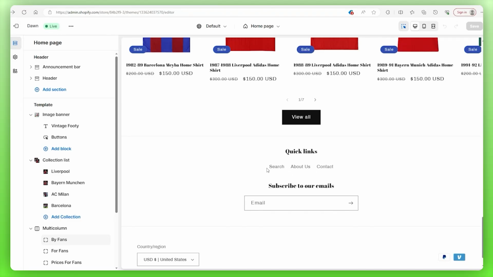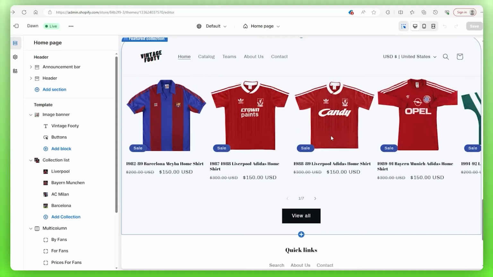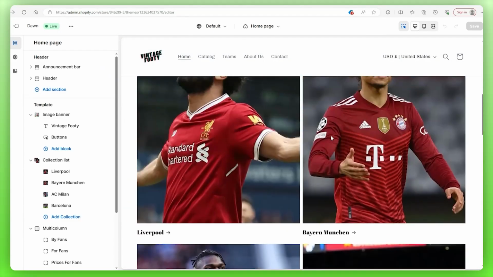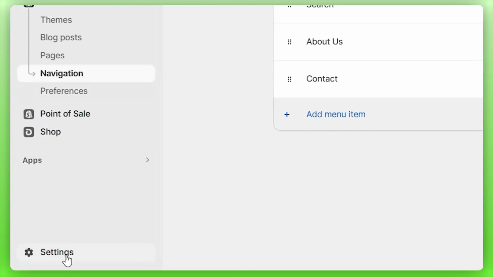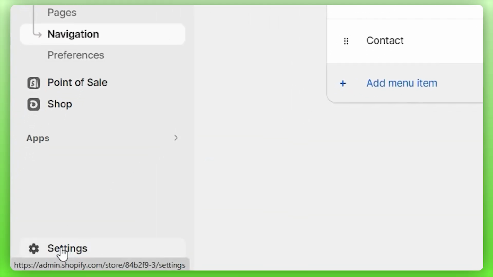Now, we're in the home stretch, but now we've got to tinker with the management settings such as payments, shipping, markets, and etc. So we're going to go back to our dashboard, and assuming you're still in navigation, just go down to the bottom of the page and click on settings.